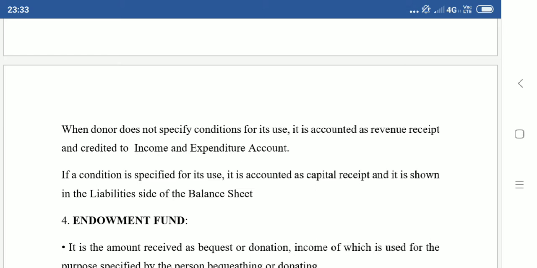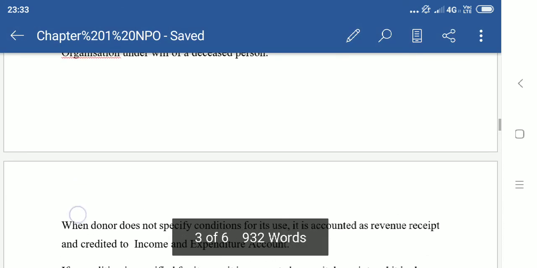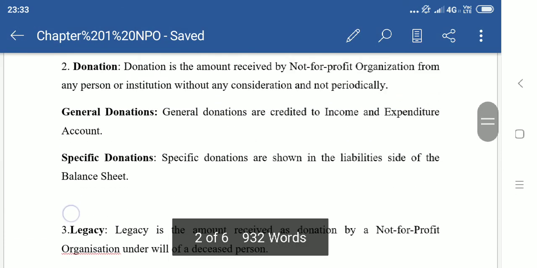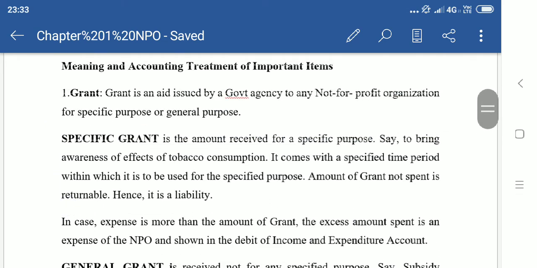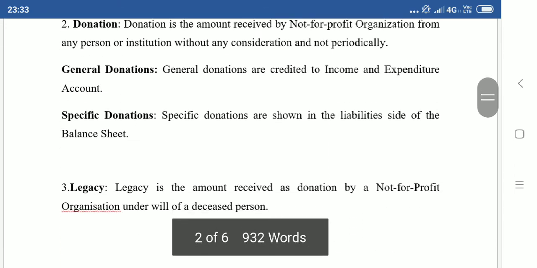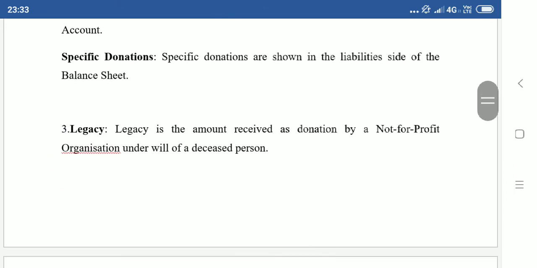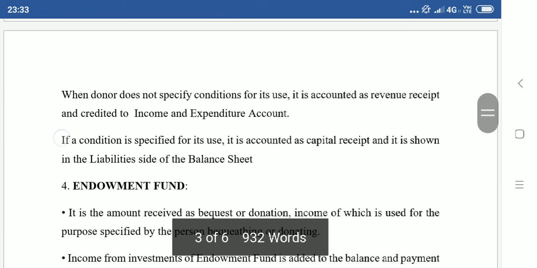Okay, children? So these are all same. The treatment is same. The item is known by different names. It is known by grant, then it is known by donation, then it is known by legacy. But the treatment is same.